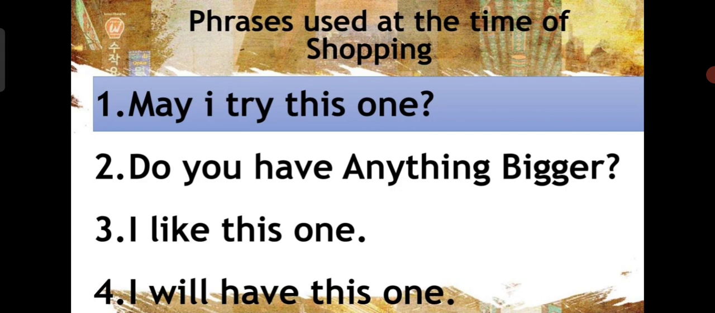So first is, may I try this one? Second is, do you have anything bigger? Third is, I like this one. Fourth is, I will have this one. So today we are going to study these four phrases used at the time of shopping.